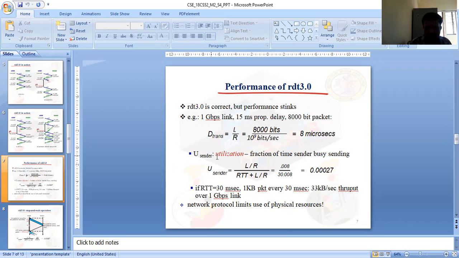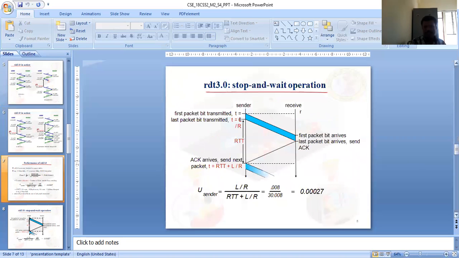Now the sender utilization factor. This is the equation: L is the length of the packet, R is the rate of transfer, and RTT is the round trip time. L divided by R is the length of the packet divided by the rate of transmission, which is 0.008 ms. With RTT of 30.008 ms, the utilization is 0.00027. So 1 KB packet is sent every 30 ms, giving 33 kbps throughput over the 1 Gbps link. The network protocol limits the use of the physical resources.